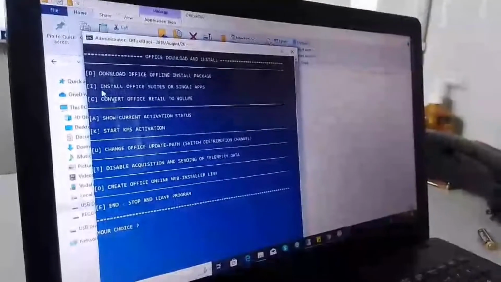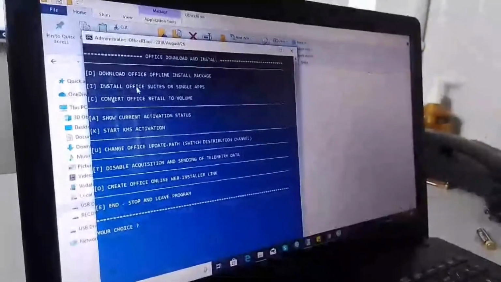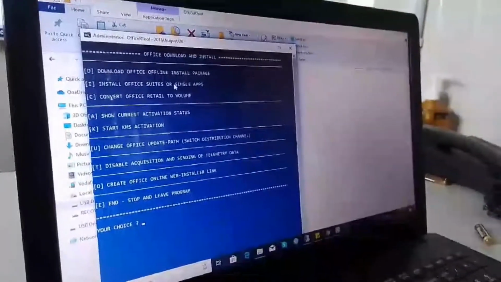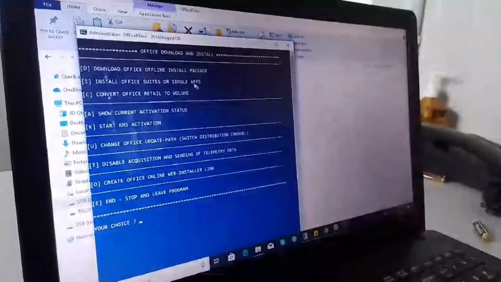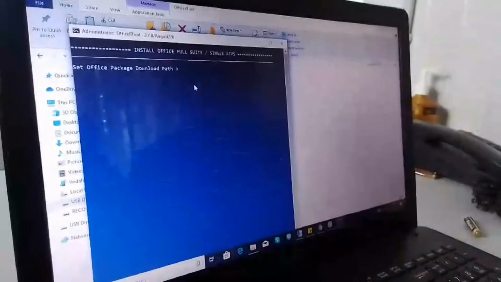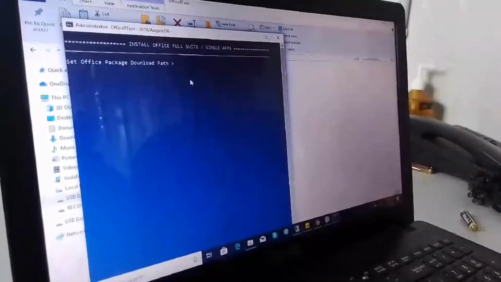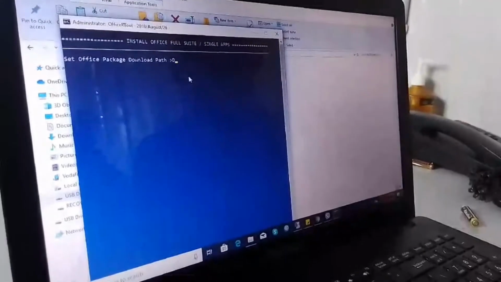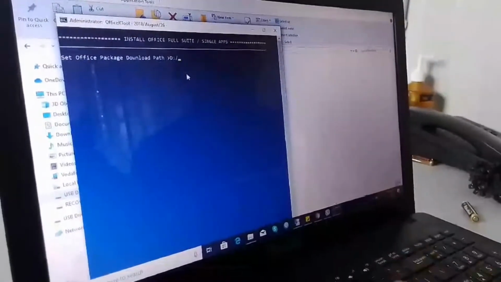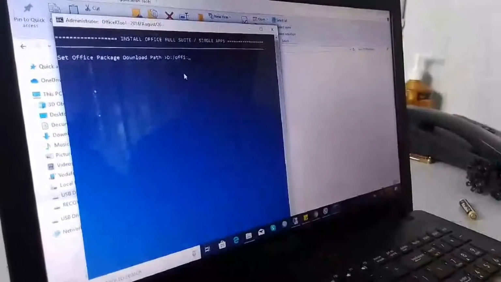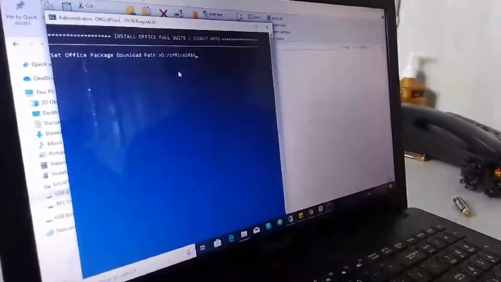So I choose this one, I, for install Office Suite or single apps. So you just press I, then set Office package download path. You just press D, Office 2016. Press enter.